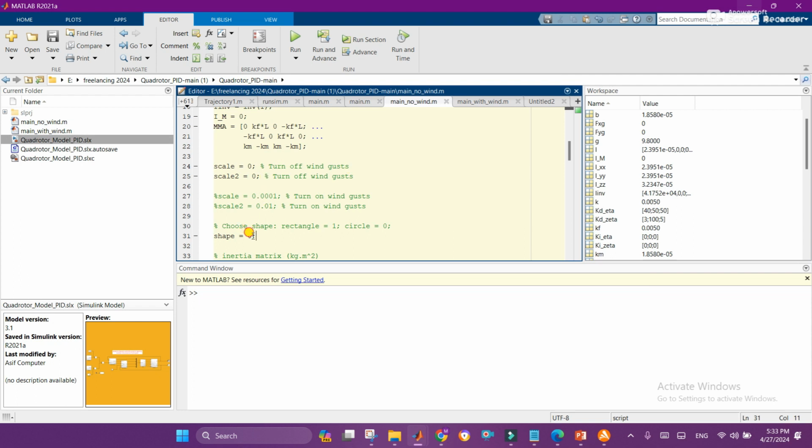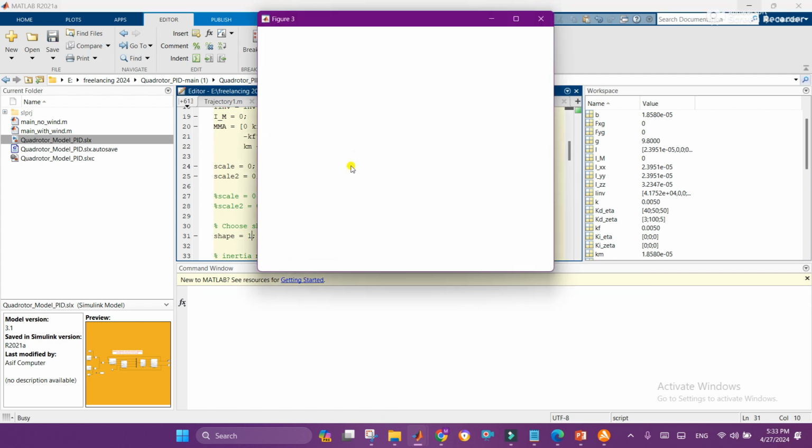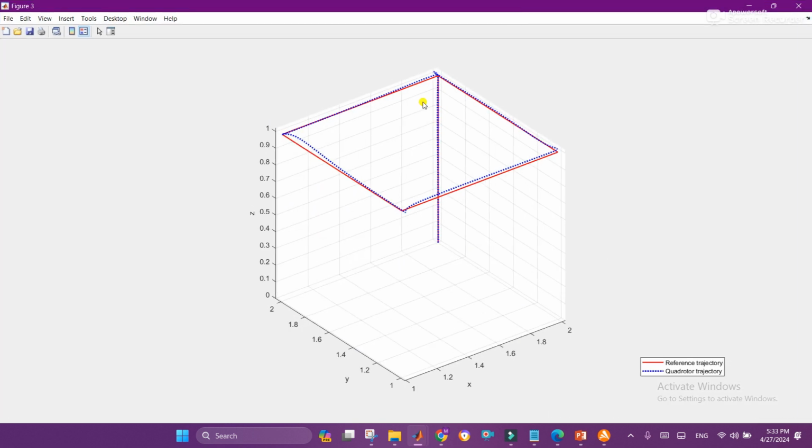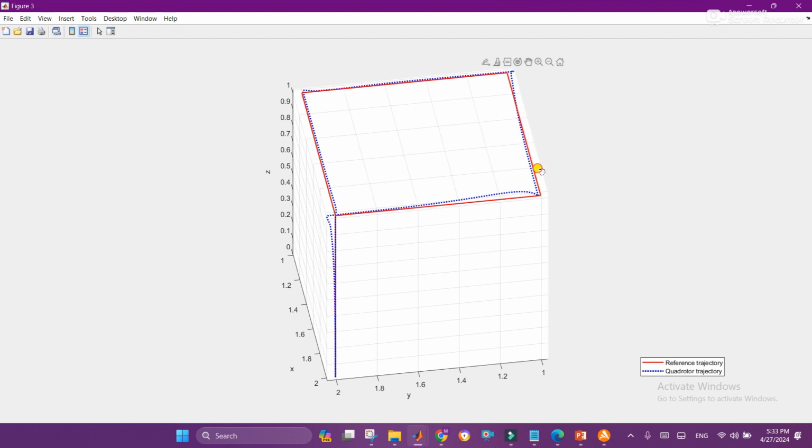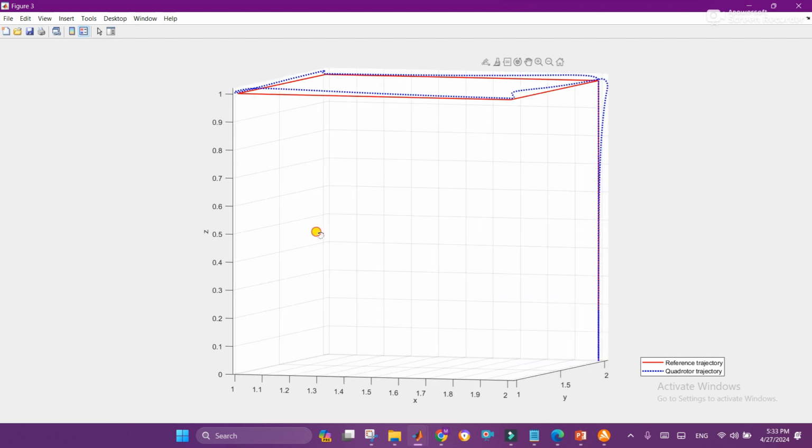So let's run it for the rectangular trajectory. Run it again, and here you can see that the rectangular trajectory is also very smooth, because there are no wind gusts present here.